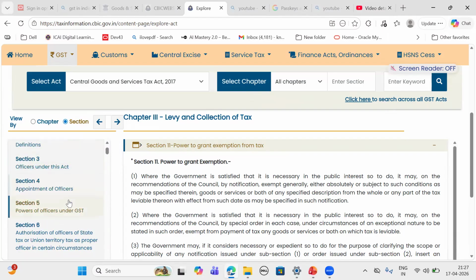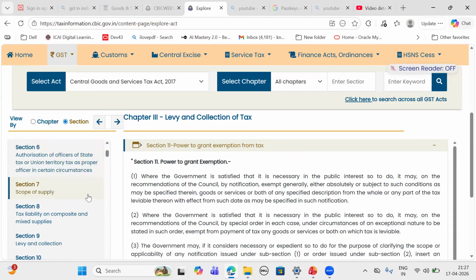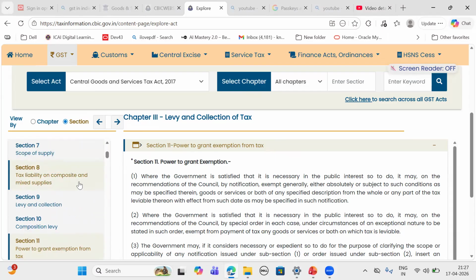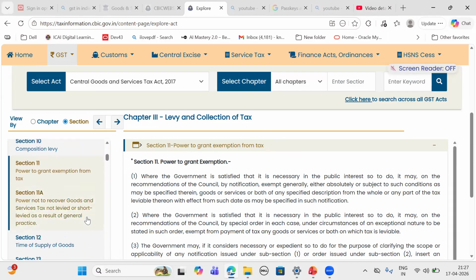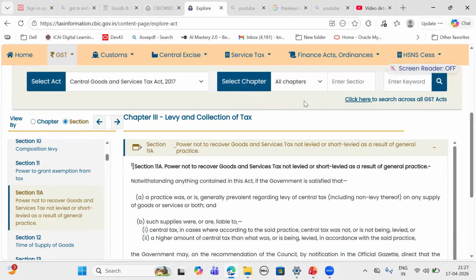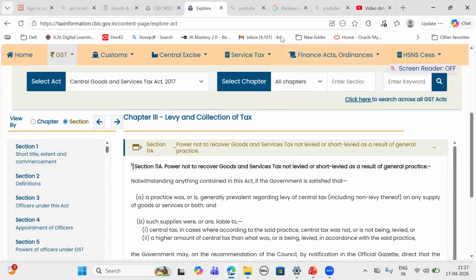To sum it up: Section 1 short title, extent, commencement; 2 definitions; 3 officers under this act; 4 appointment of officers; 5 powers of officers; 6 authorization of officers of state and union territory tax as proper officers in certain circumstances; 7 scope of supply; 8 tax liability on composite and mixed supply; 9 levy and collection; 10 composition levy; 11 power to grant exemptions from tax; 11A power not to recover goods and service tax not levied or short levied as a result of general practice. So we try to remember 1 to 11.